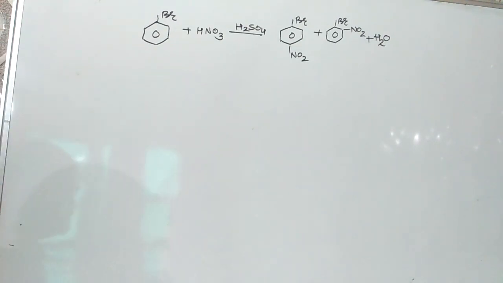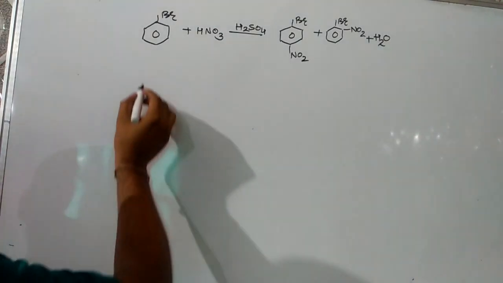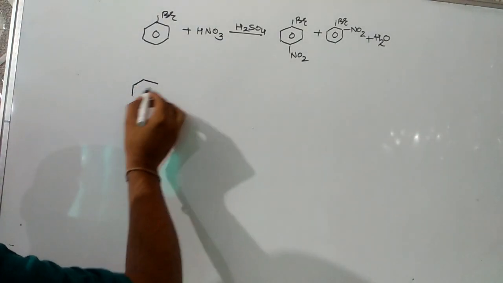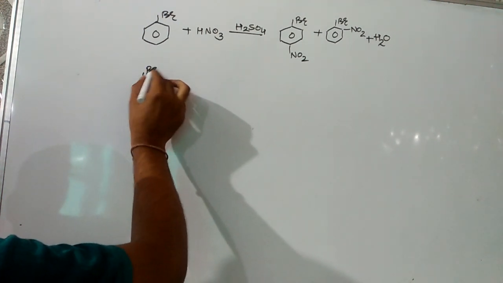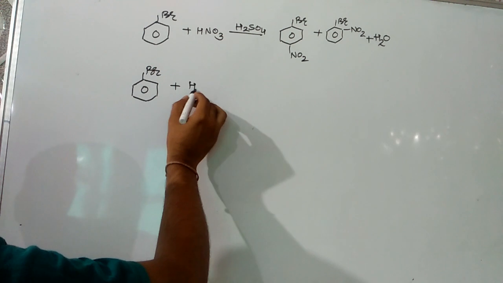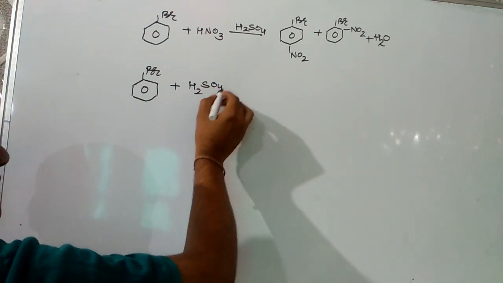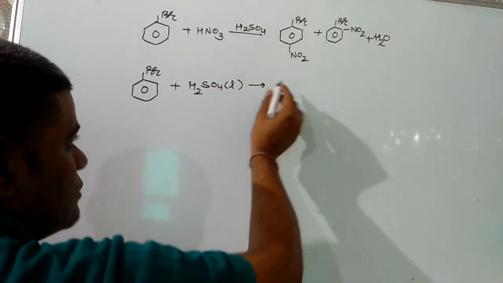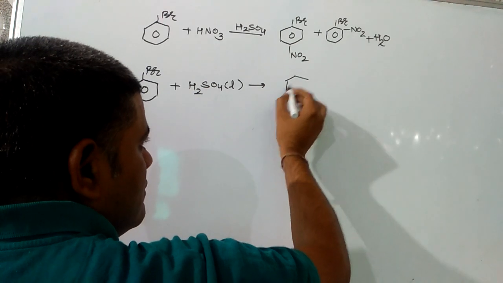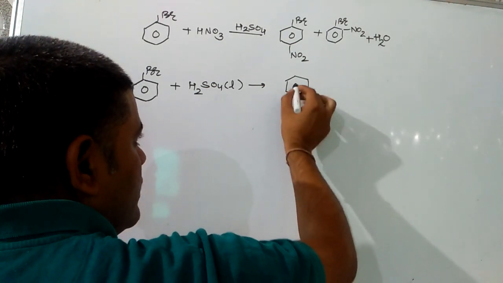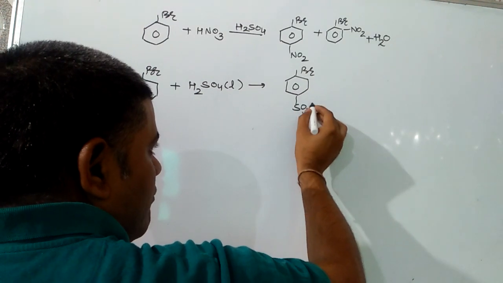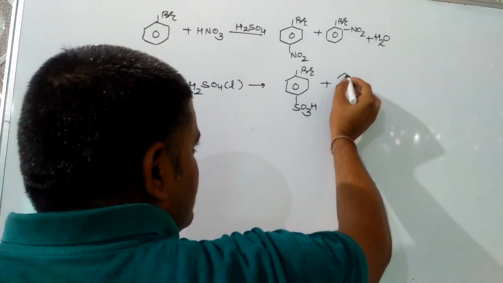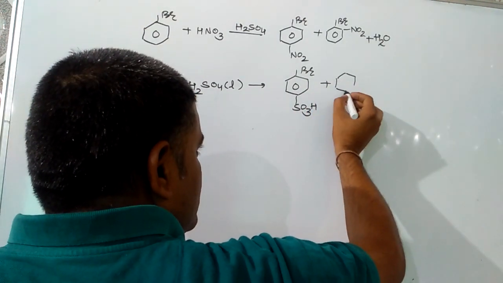This reaction is nitration, and the last one will be sulfonation. Haloarene reacts with concentrated sulfuric acid, then an SO3H group is introduced, and that might go to either ortho or para, but the major product will be the para derivative. All these are examples of electrophilic substitution.